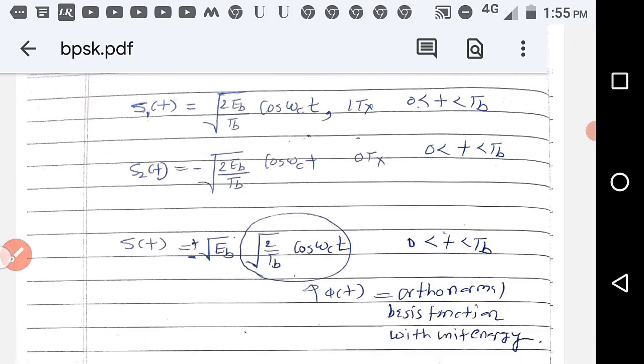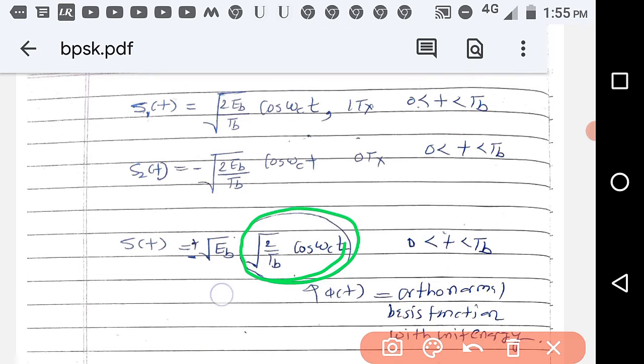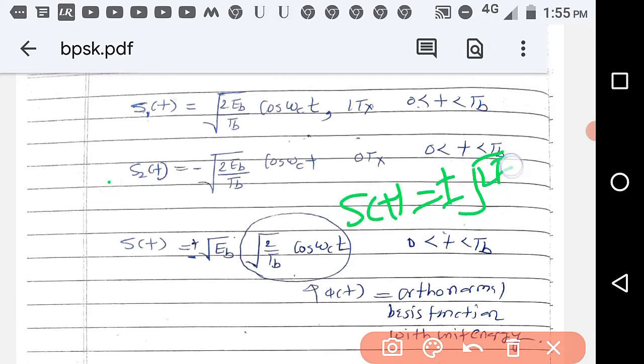So we have just done some modification. Why? Because we have to extract this term. Now what is this term? This is your phi t, the orthonormal basis function. You have to remember this also: the orthonormal basis function for this type of signal, which is st equal to plus or minus root 2 Eb by Tb cos omega ct. For that, the orthonormal basis function is root 2 by Tb cos omega ct.